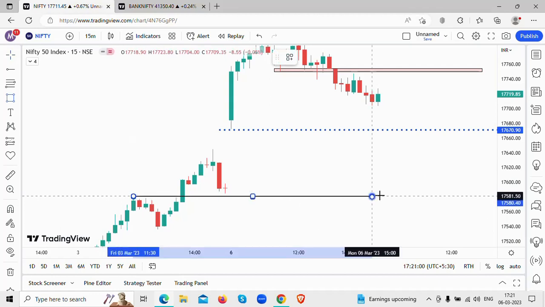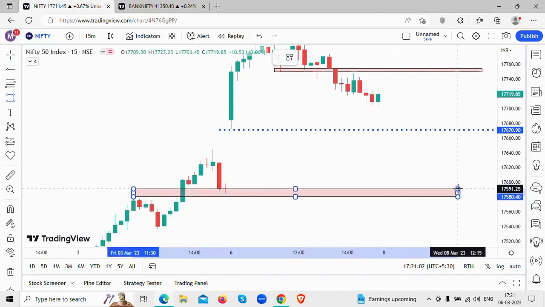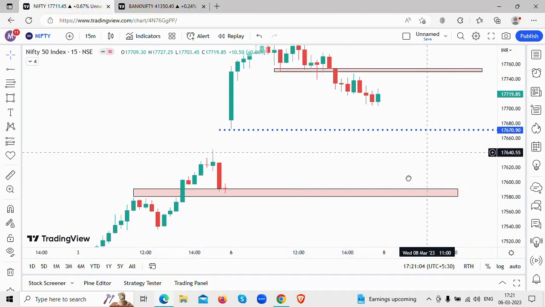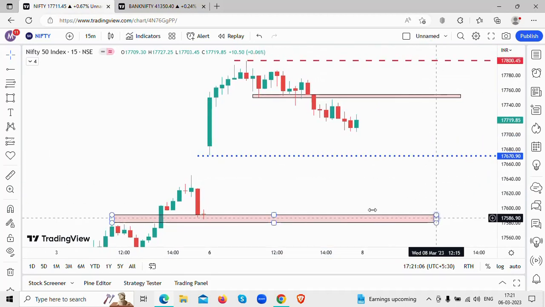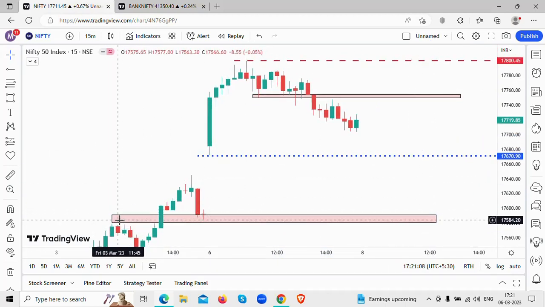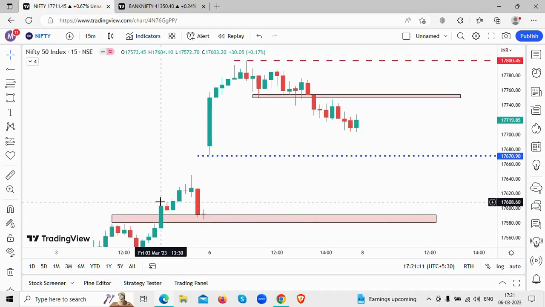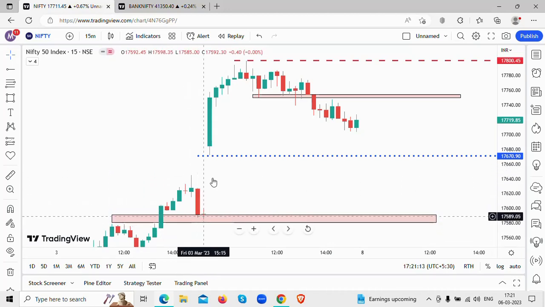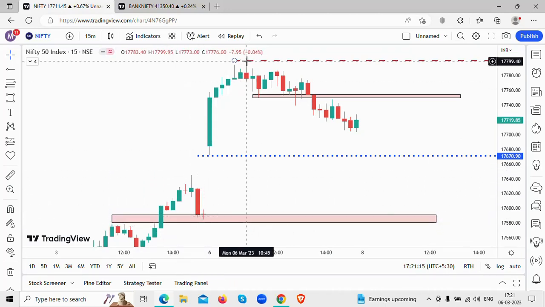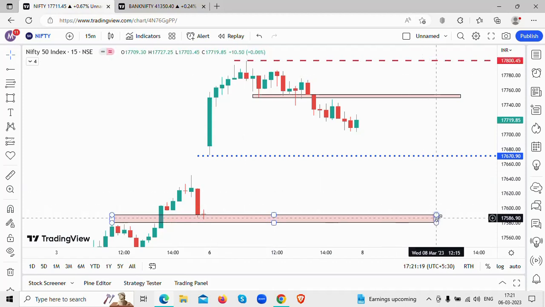Okay, so this 17,580 to 17,600 level could act as your support level, because from here, see, Nifty was struggling to move higher, and it broke from there. It came back down, took support, and bounced higher from that particular level. So 17,580 to 17,600 level could act as your support level.